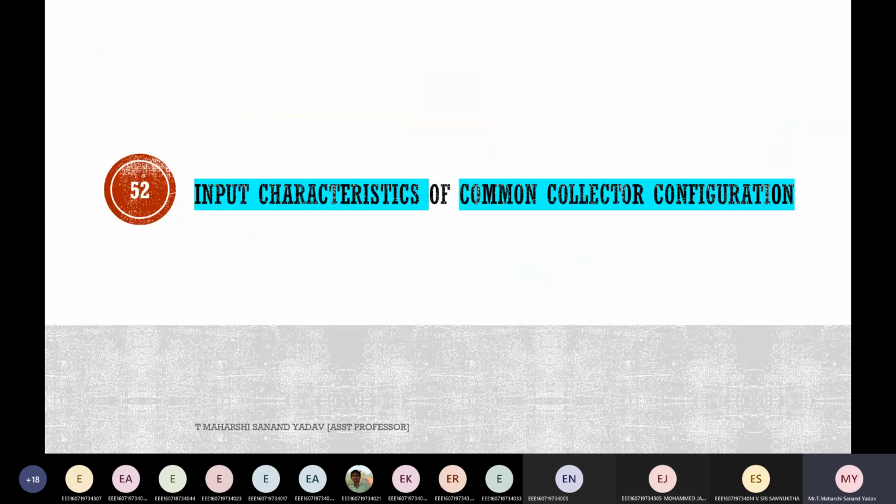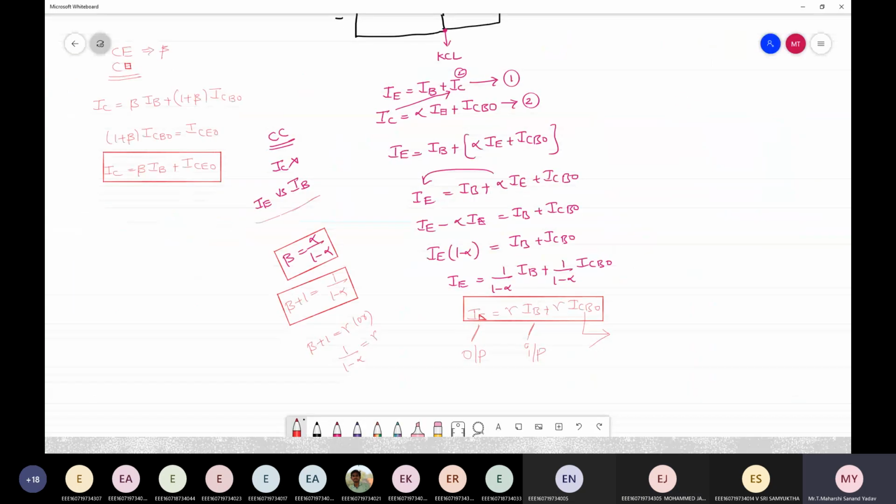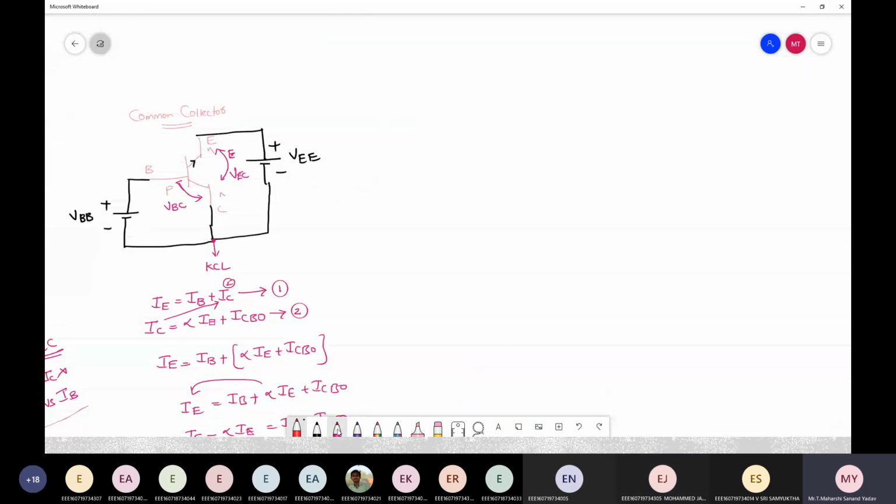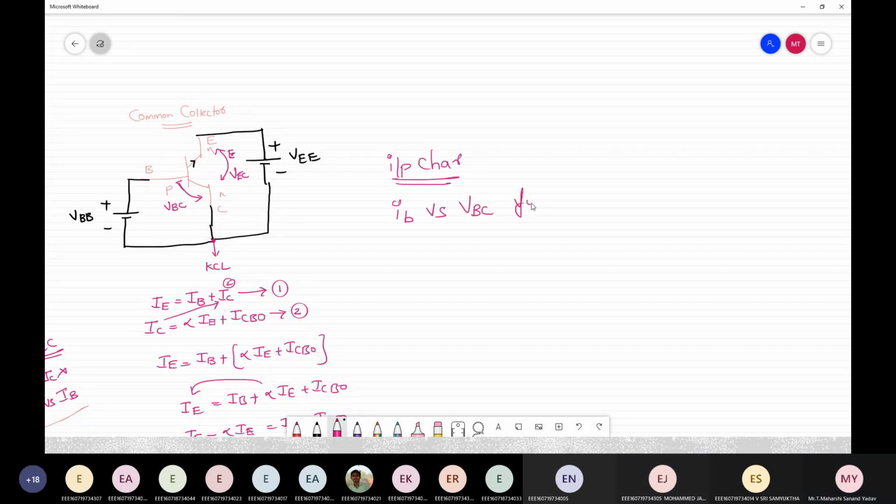Now let's plot the input characteristics. Tell me, how should I plot them? The relation is between input current, here IB, versus input voltage for different values of VEC. Next, if I want to plot the output characteristics, what is the output current here?